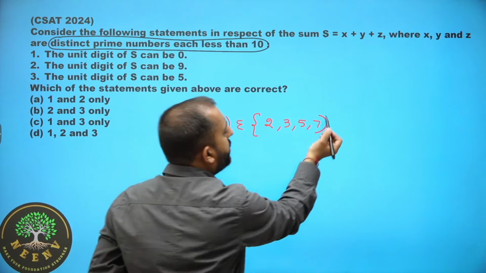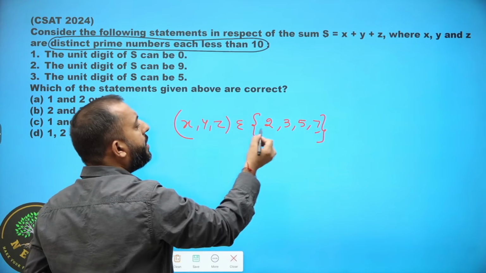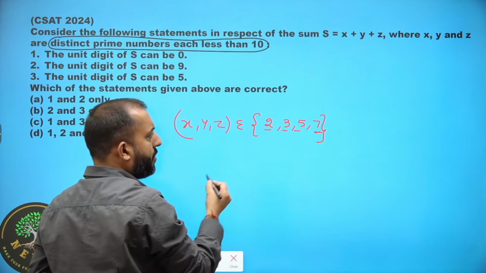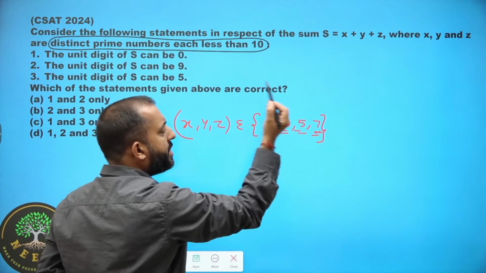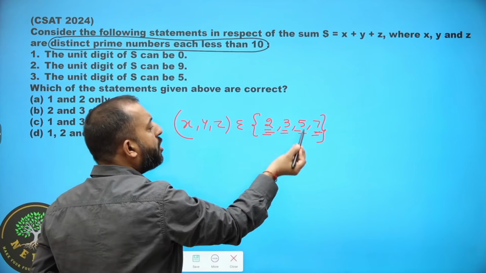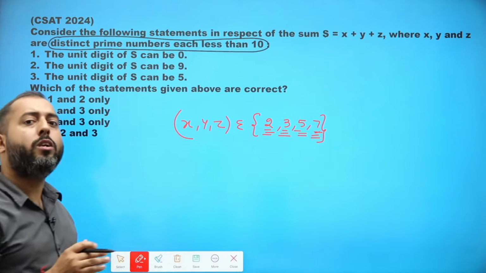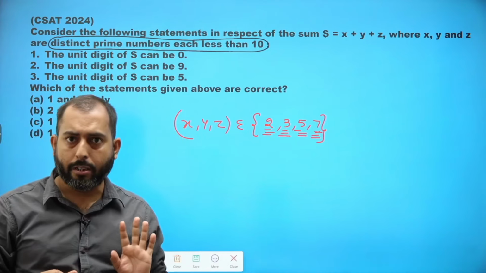So x can take 2, 3, 5, or 7 as a value. Y can take 2, 3, 5, or 7 as a value. Z can take 2, 3, 5, or 7 as a value. Only 4 values are possible for these 3 different numbers.